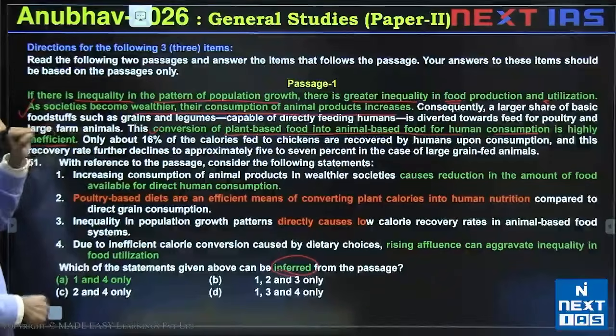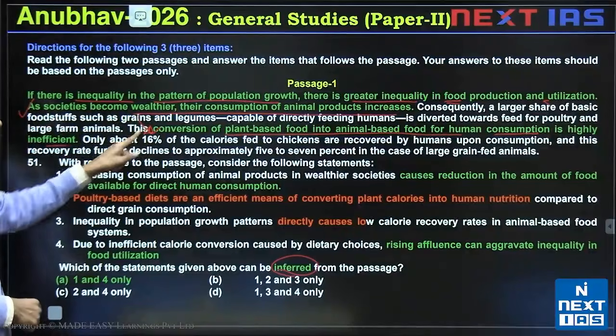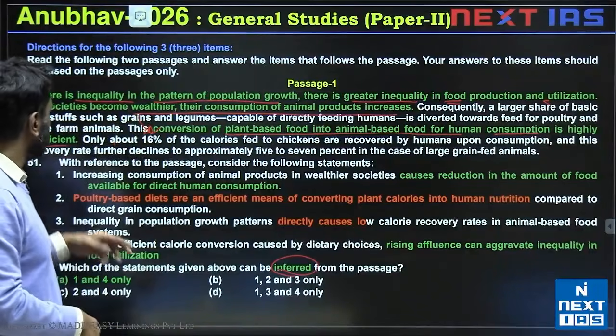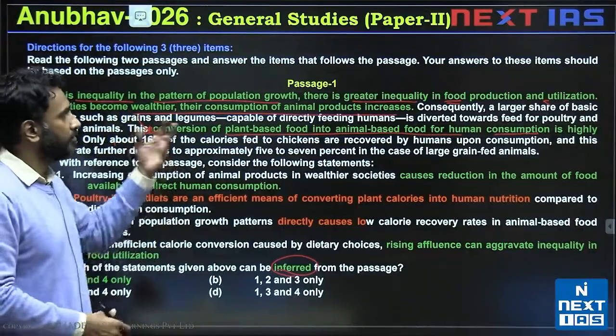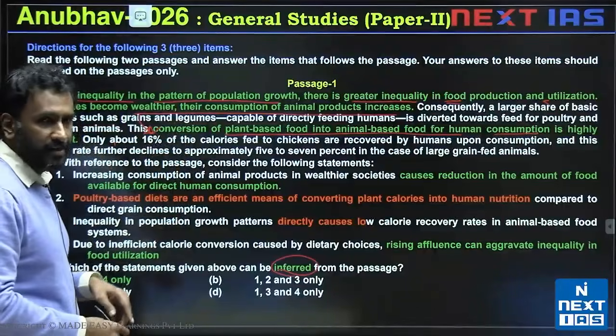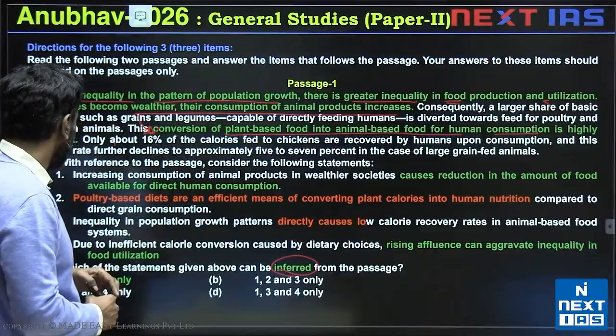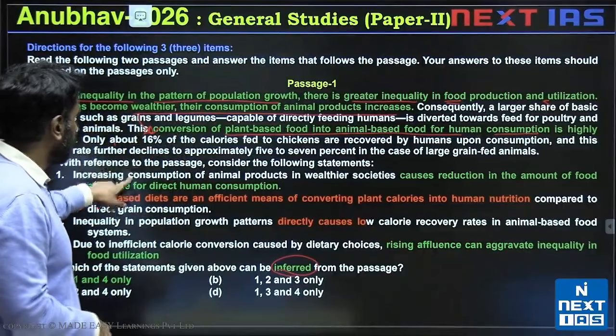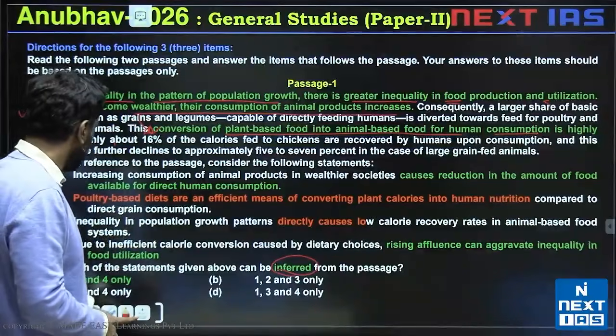So as societies become wealthier, this conversion of plant-based food into animal-based food is a highly inefficient process that a wealthy society adopts. We are trying to make valid inferences from this. There are other parts of the passage also where inferences can be made from. So we'll see which of these are valid.